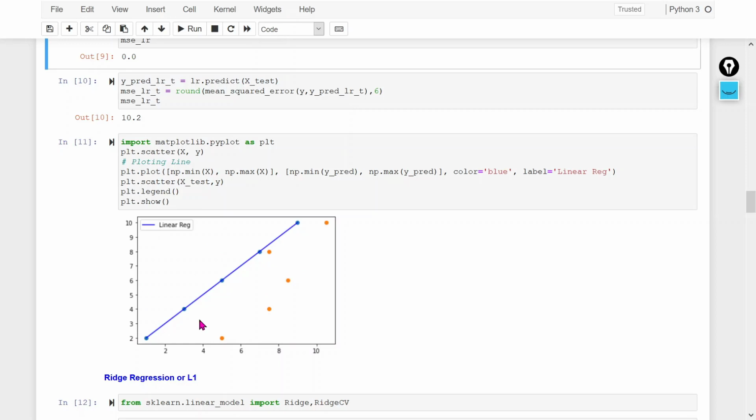So how can we solve this particular problem? We can solve that problem with the help of regularization. That's why we would need regularization. Now we will understand what regularization is.